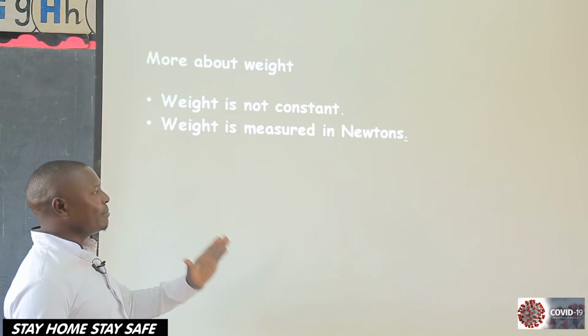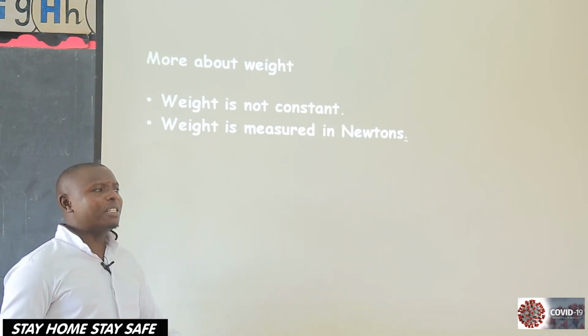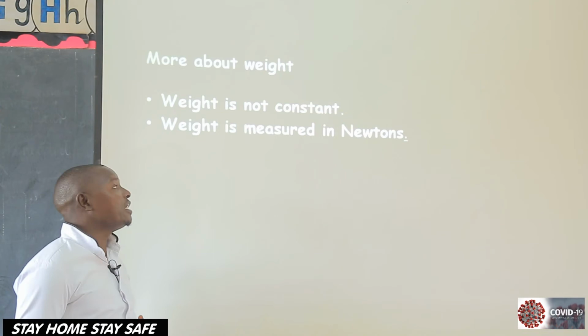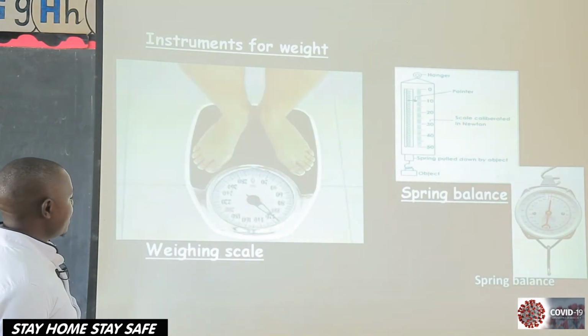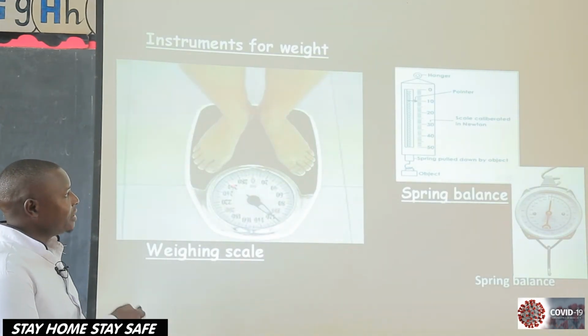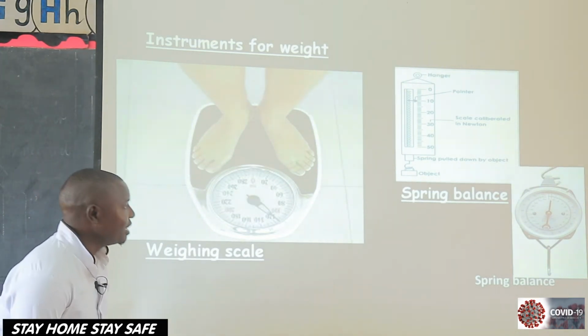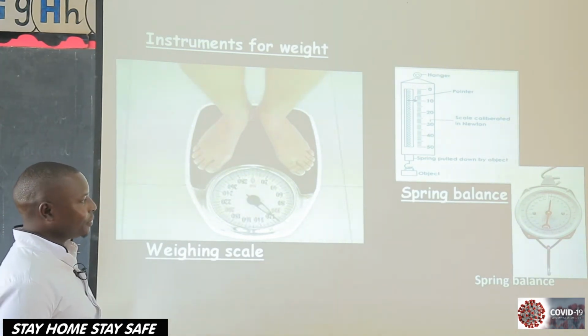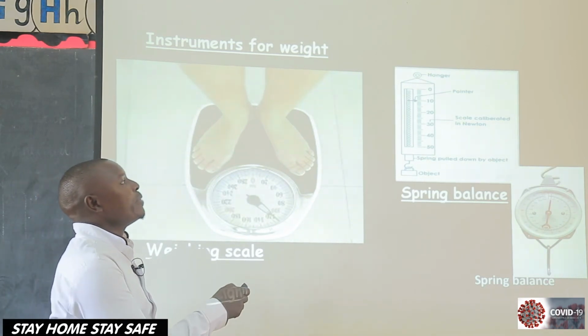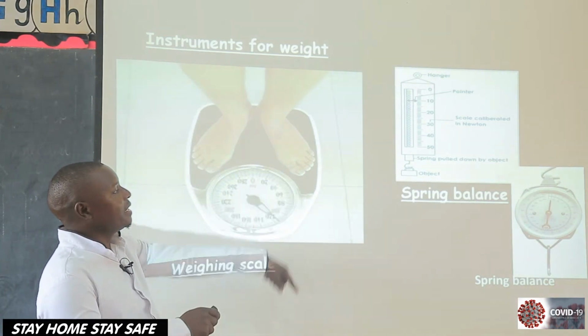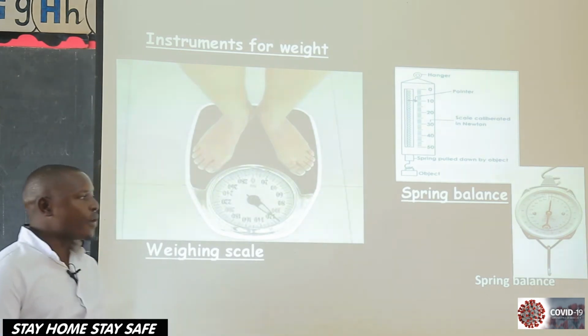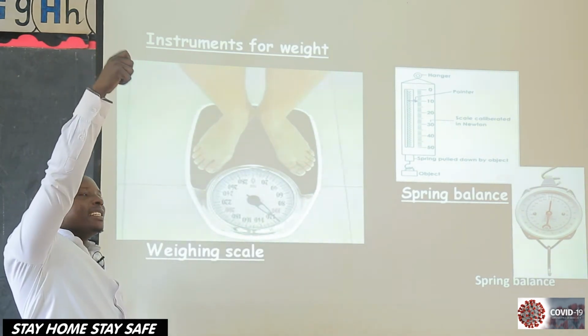So let's look at machines or instruments that are used for measuring weight. One, we have a weighing scale, where you stand on it, then it measures your weight. Then we have a spring balance. Inside this one there is a spring, and you hang it.